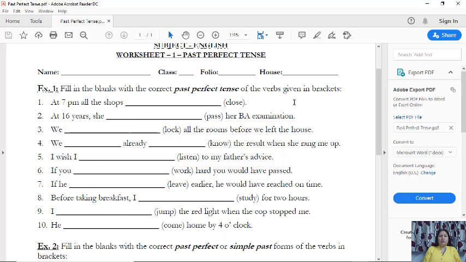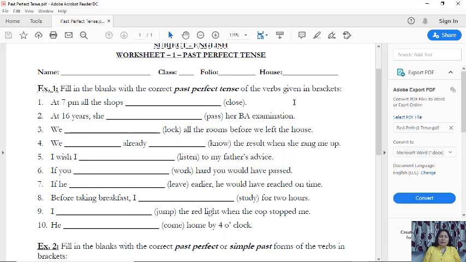We had locked all the rooms before we left the house. We had already known the result when she rang me up. I wish I had listened to my father's advice. If you had worked hard, you would have passed. If he had left earlier, he would have reached on time.